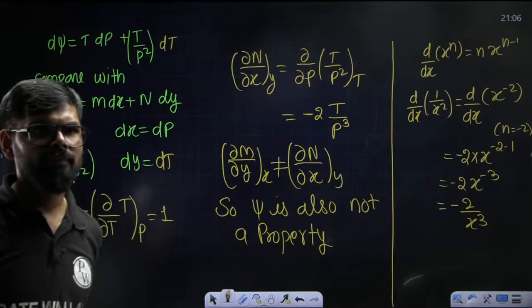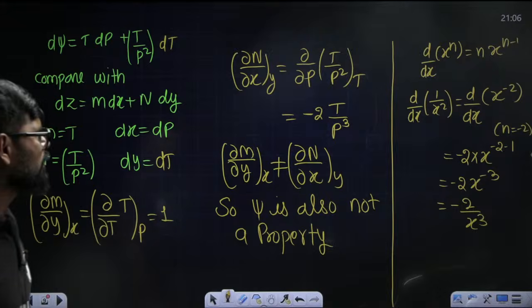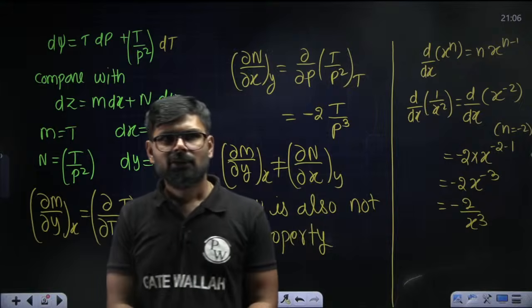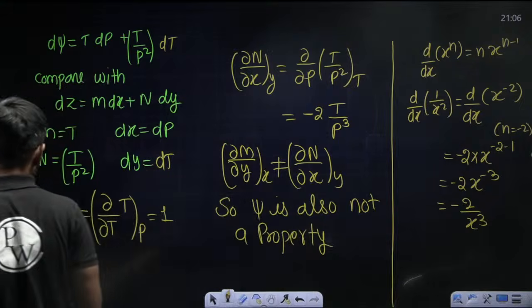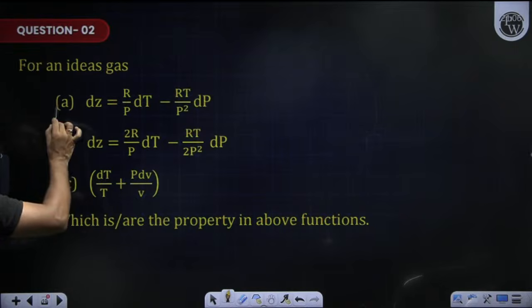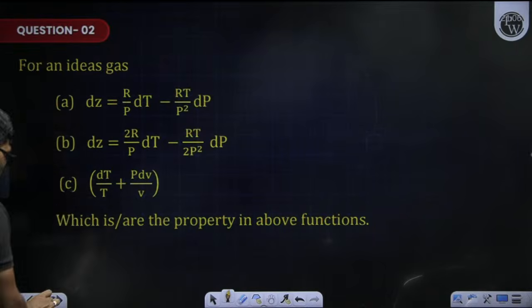Is it clear? No role is not there, but exactly you need to calculate the correct thing. You need to calculate. In this question it is not needed. It does not mean that. Okay. So now first I am going to check this part, then this part, then this part, right?